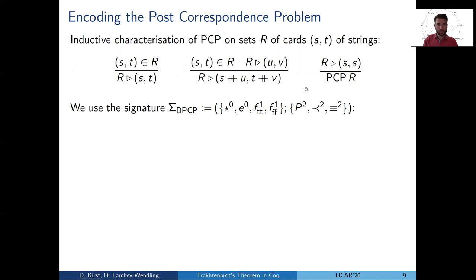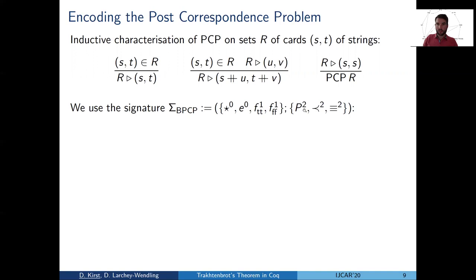Good, so what do we need to encode this in first-order logic? First, we need a custom signature where we can encode everything we need. So in the function symbols, we need two constants and two unary functions, such that we can represent strings.